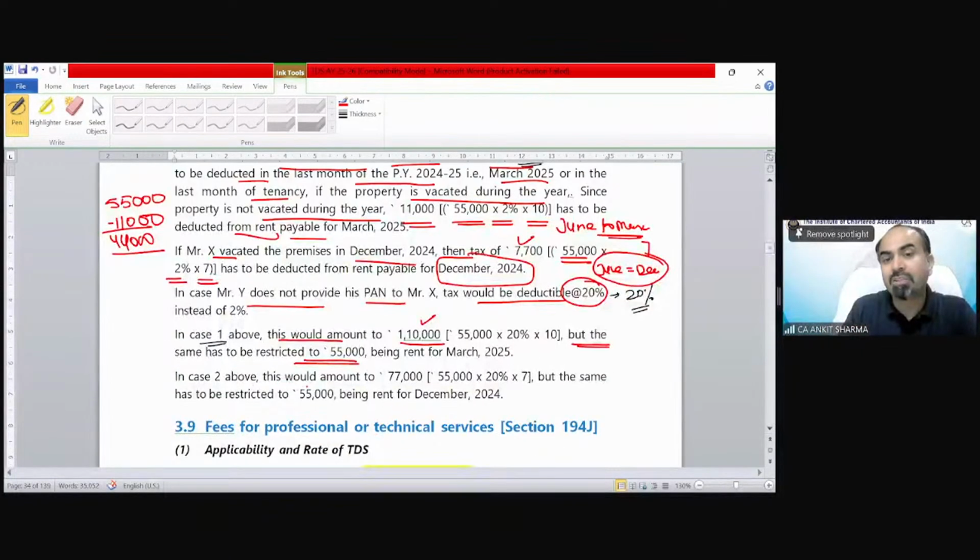But if the property is going to be vacated in December and PAN number is not provided, then the TDS amount would be 77,000. In this case also, this would be restricted up to 55,000 maximum. Okay.